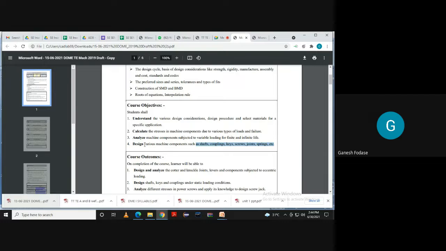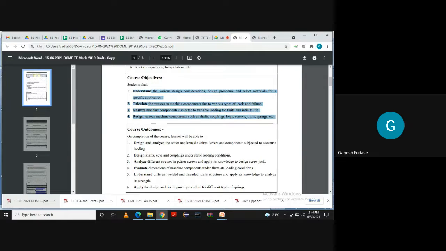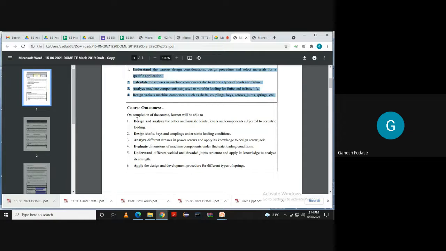Now, what are the course outcomes? So it means these are the objectives. Once you learn the subject, once you understand the subject, now you should be able to do these things. Remember, if you are not able to do these things at the end of the course, it means you don't understand this course, this course is not useful to you, or you have not studied this course. So we hope at the end of this course, you all must be able to do these things.